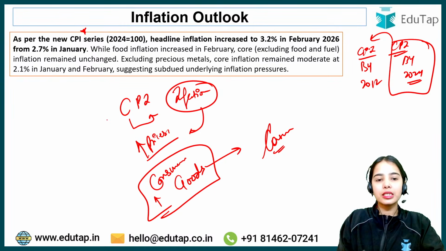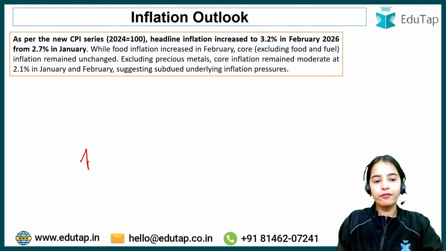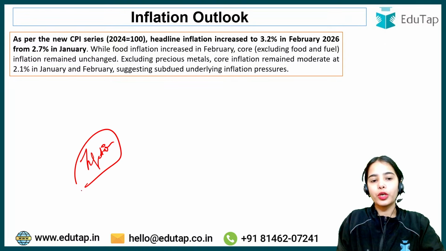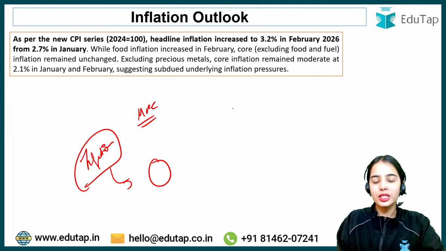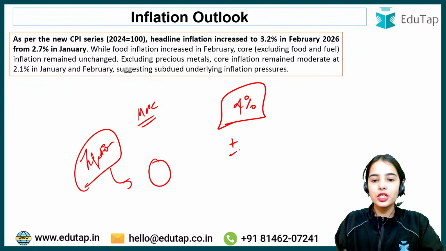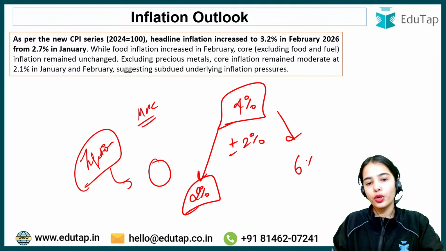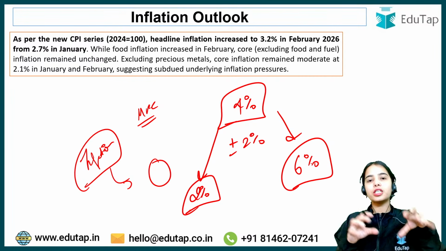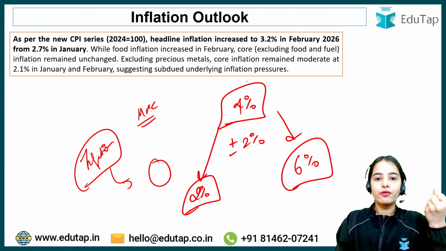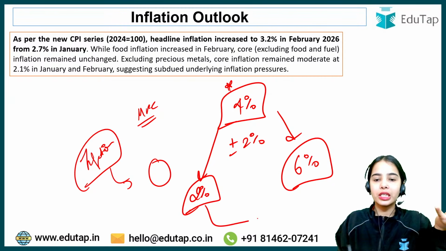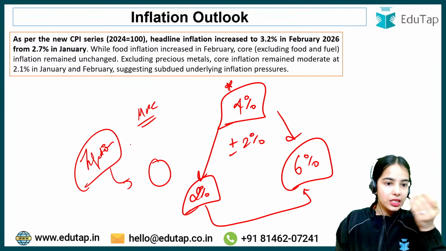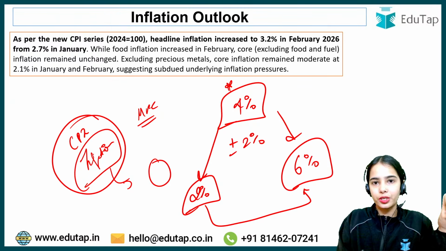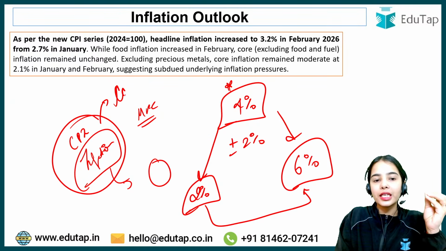Whenever we talk about inflation, whenever the RBI or the Monetary Policy Committee is talking about inflation, they want to control this inflation. The target is 4%. The inflation should be around 4%, within the range of plus minus 2%. Inflation should not go below 2%. Inflation should not go above 6%. So whenever the Monetary Policy Committee wants to control the inflation and wants it to be around 4% or within the range of 2 to 6%, this inflation is basically the CPI inflation, the inflation that is affecting the consumers.